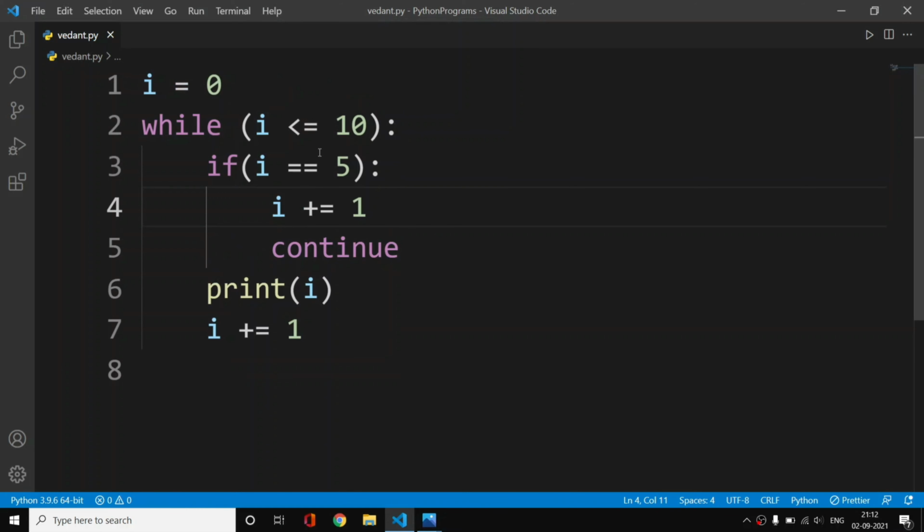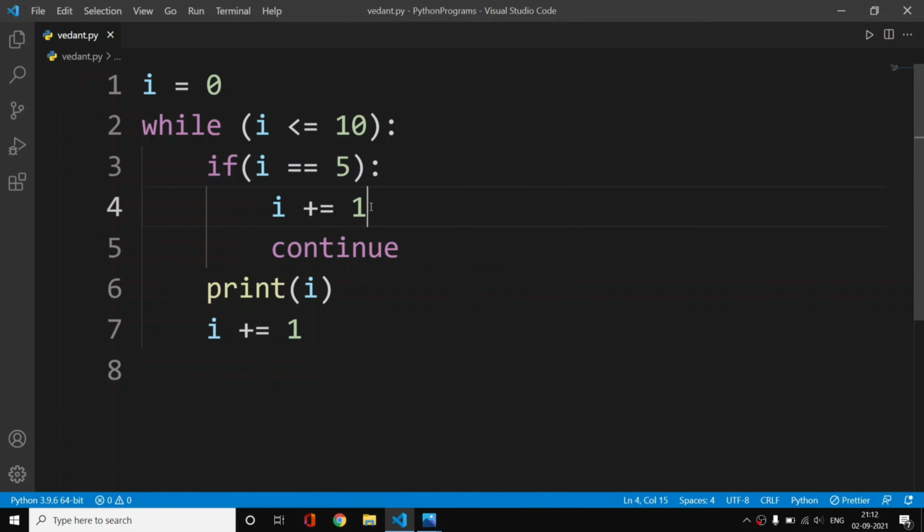So what will happen is we will check whether i is equal to 5. Yes, it is. Now we will increment i first and then we will continue. So we will continue and we will go here. Now i is less than 10. Yes, i is 6 now, and then we will go here. We will check whether 6 is equal to 5. No, it's not, and then we will continue to the next line.